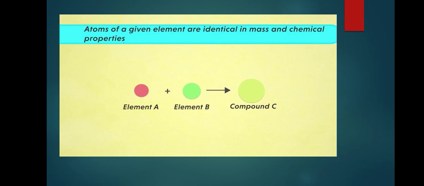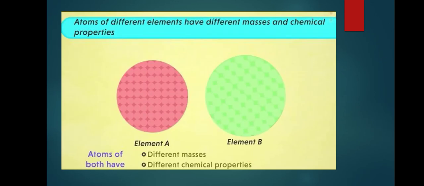And the third postulate is, atoms of a given element are identical in mass and chemical properties. For example, element A contains atoms and those atoms have the same masses and the same chemical properties. This postulate explains that the atoms of a given element are identical in mass and chemical properties. And the fourth postulate is, atoms of different elements have different masses and chemical properties. Atoms of different elements.